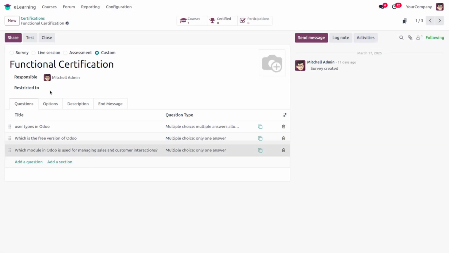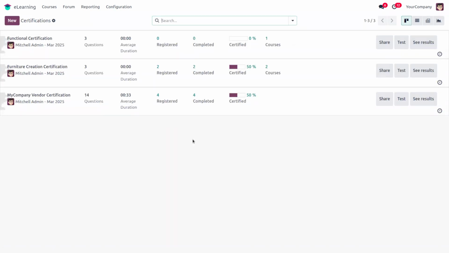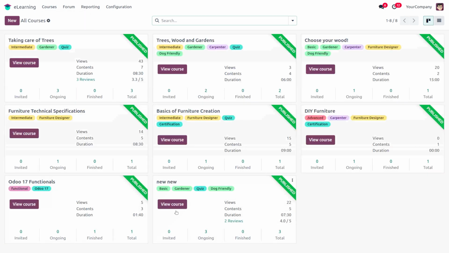Then we can share this test. When we click this test option, we will be moved to a survey form, and we can make a survey-like test for this certification. When we click this share option, we will get a link to share with our customer. Then we can move to the course, and here we can see